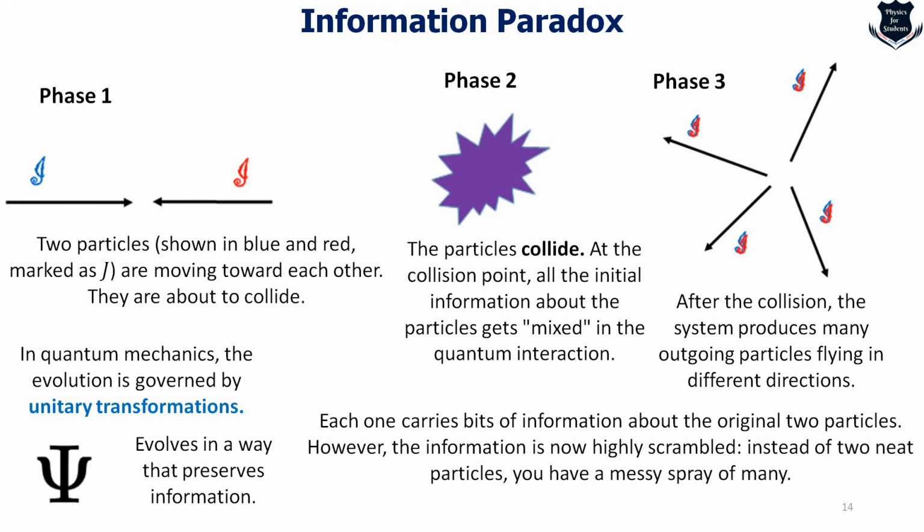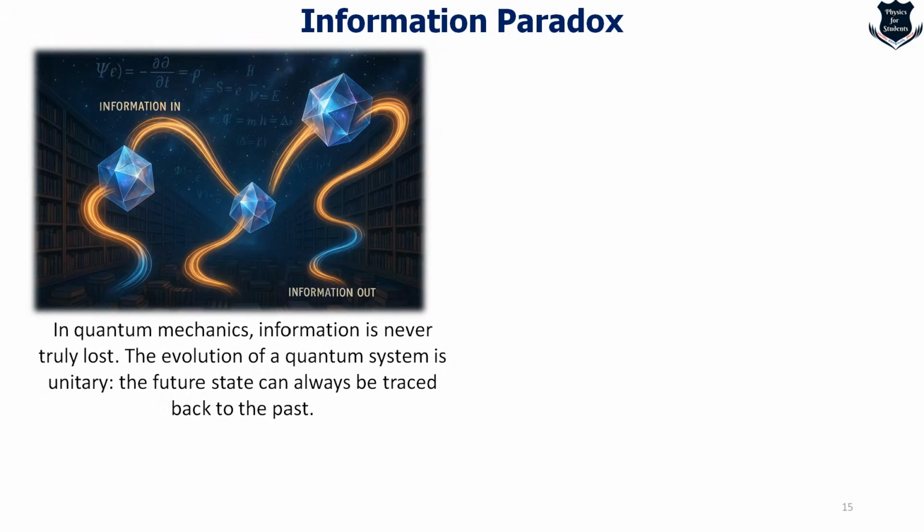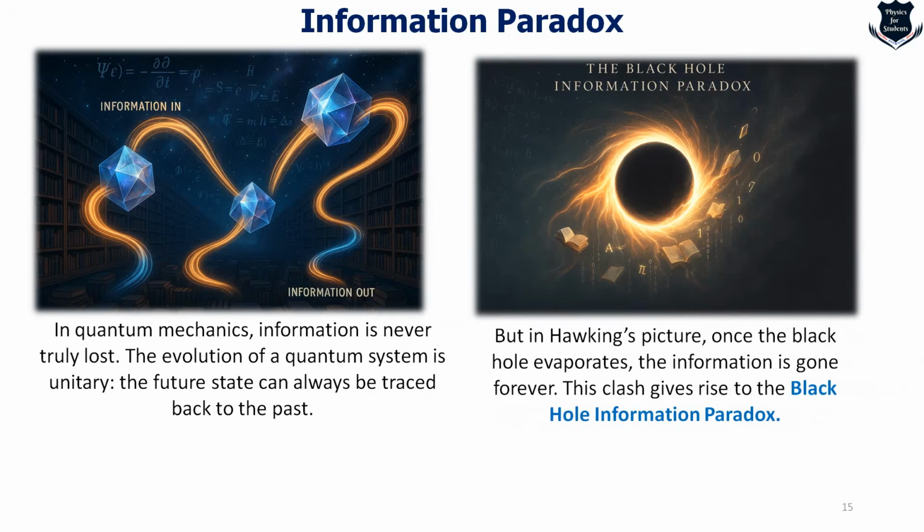So in quantum mechanics, the evolution is governed by unitary transformation. While the story looks messy, nothing is fundamentally lost. This is very important. What we get from here is that in quantum mechanics, information is never truly lost. Information in is equal to information out. But what Hawking showed is that once the black hole evaporates, because it is a thermal radiation, the information is gone forever. And this clash gave rise to what is called the black hole information paradox.